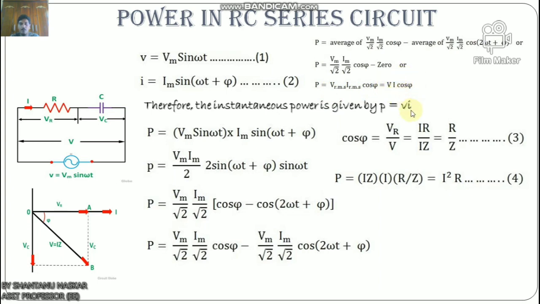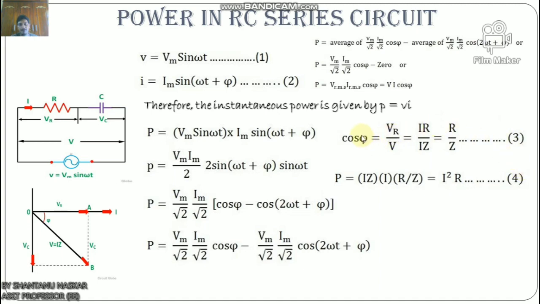Now we can also write P equals Vrms Irms cos phi, equals V I cos phi, where cos phi is called the power factor of the circuit. Look here, the cosine of this angle is the power factor of the circuit. So cos phi equals VR by V equals I R by I Z equals R by Z, which is equation number 3.